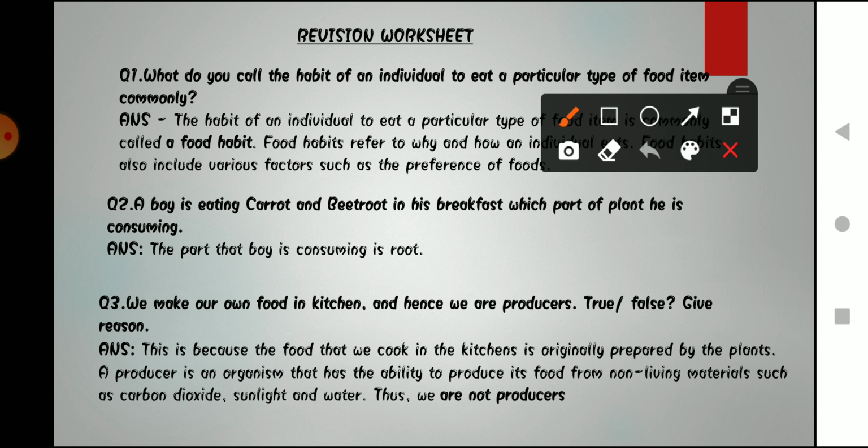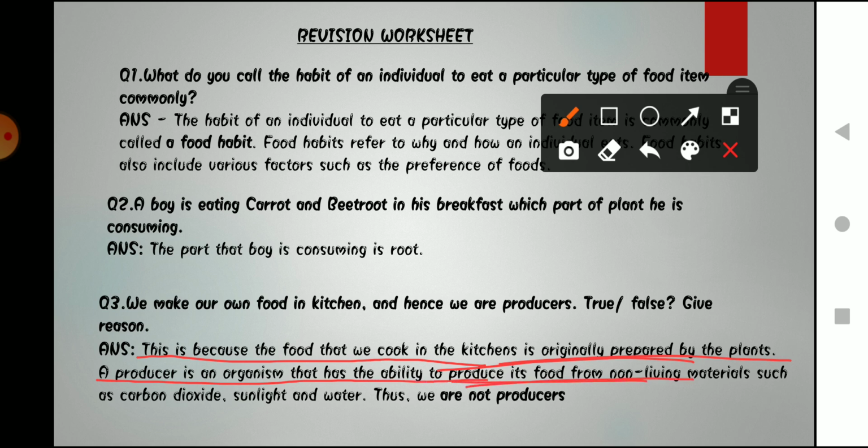Why? Because the food that we cook in our kitchen is originally prepared by the plants. We eat different kinds of plants, and the food that we prepare in our kitchen is originally prepared by plants. A producer is an organism that has the ability to produce its own food.